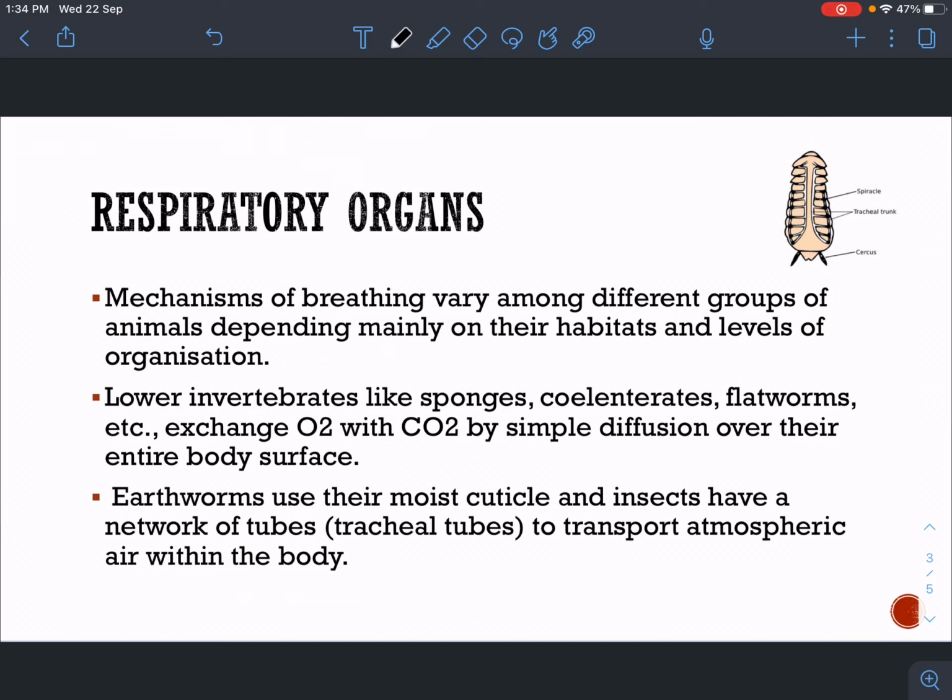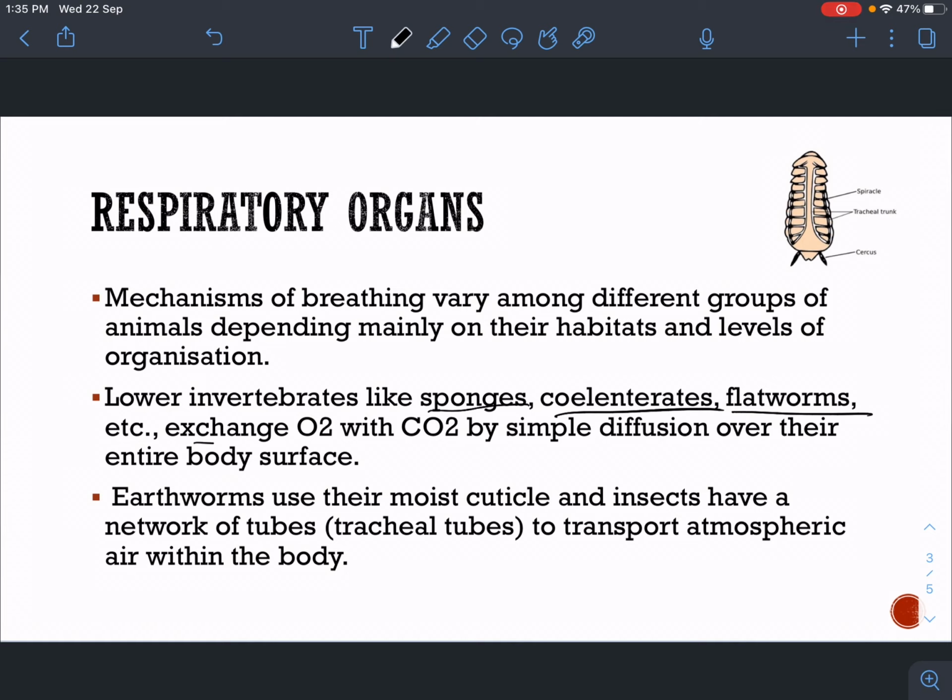Lower invertebrates like sponges, coelenterate, flatworm. In the chapter of animal kingdom, you might have studied, like we have sponges and coelenterates, then platyhelminthes. Like this, depending on where they stand on the basis of complexity, we can say that exchange of CO2 in lower invertebrates is really simple.